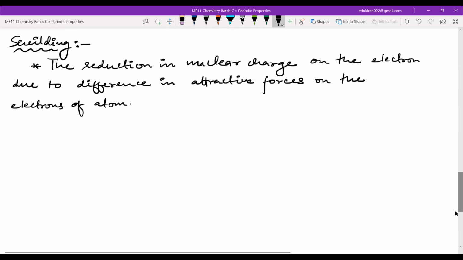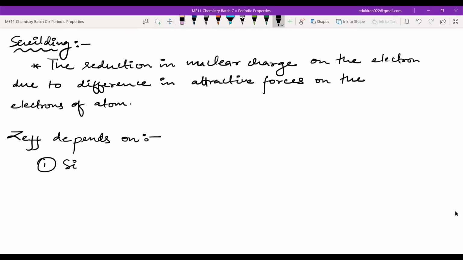Z effective depends, number one, on the size of atom. Now you can tell me two things.